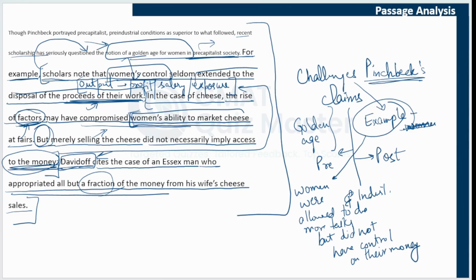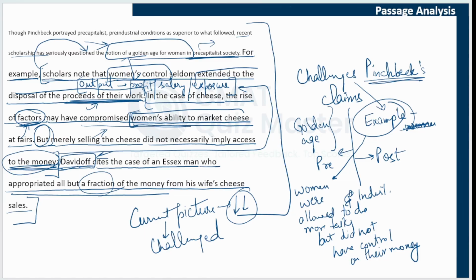So this paragraph changes from the current picture, which is about decline, to how this is being challenged. We still don't know whether things improved or not, because the first passage talks about improvement, decline, continuity, everything. But we do not know anything about that yet. But this is how the current view is being challenged.